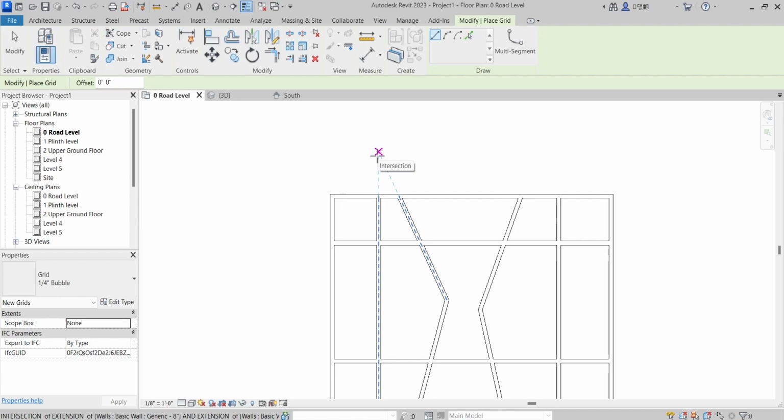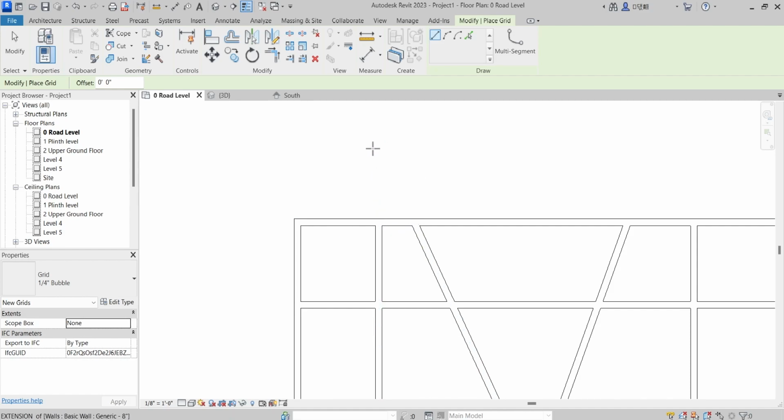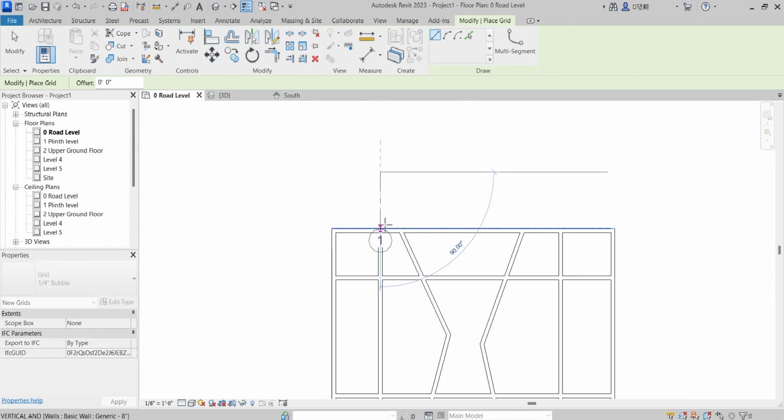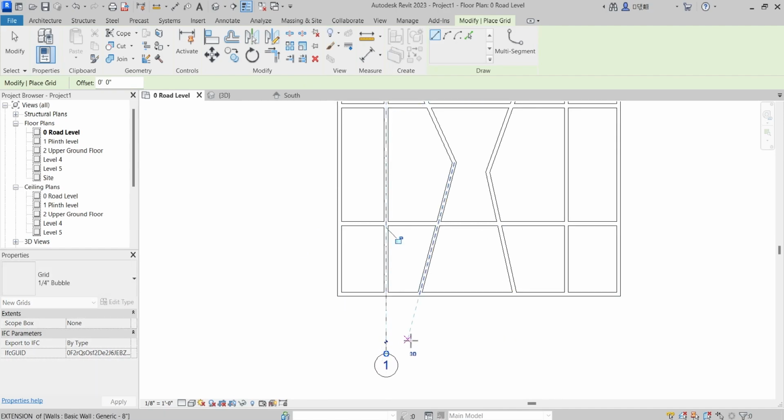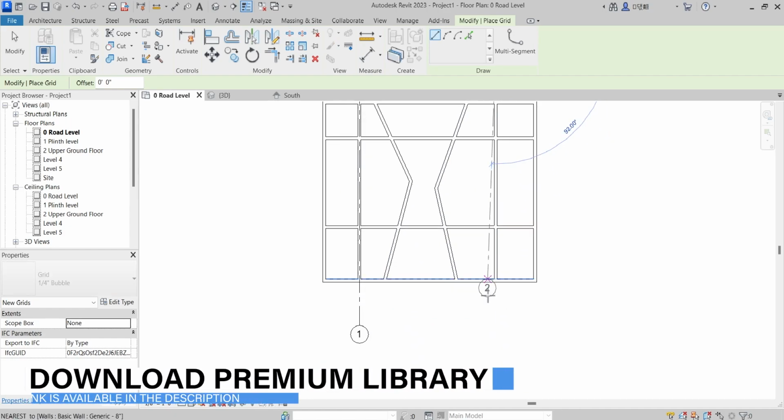But the use of it in Revit has extended not only to placing that grid line, but to a lot more functionality that I will show. As soon as I hover my mouse and click somewhere, you see this center line pops up. So I will click and lay it here. It will snap to the center of that particular wall.